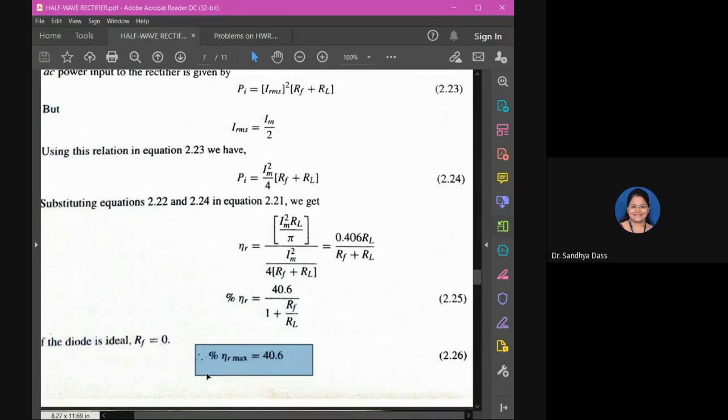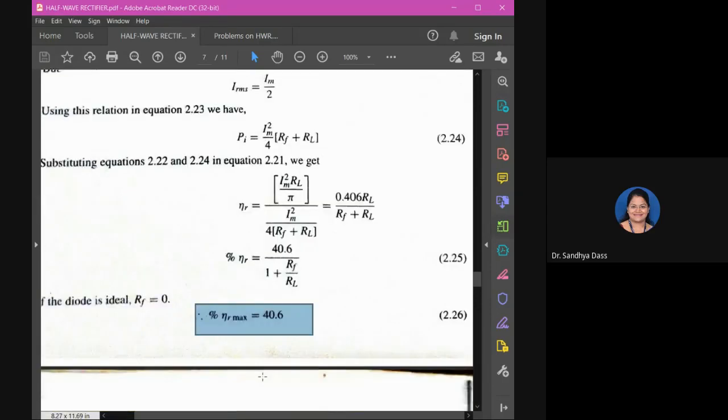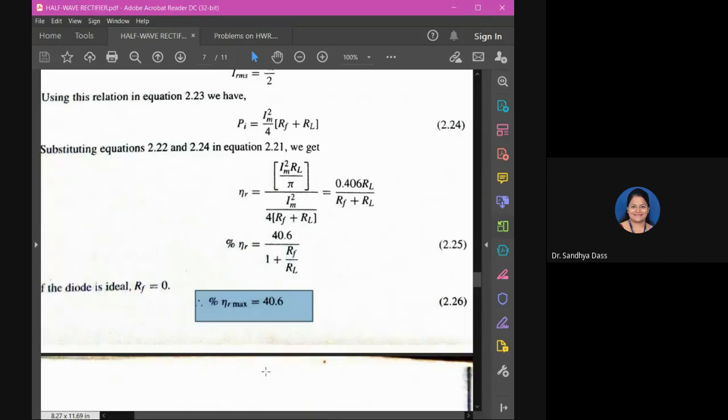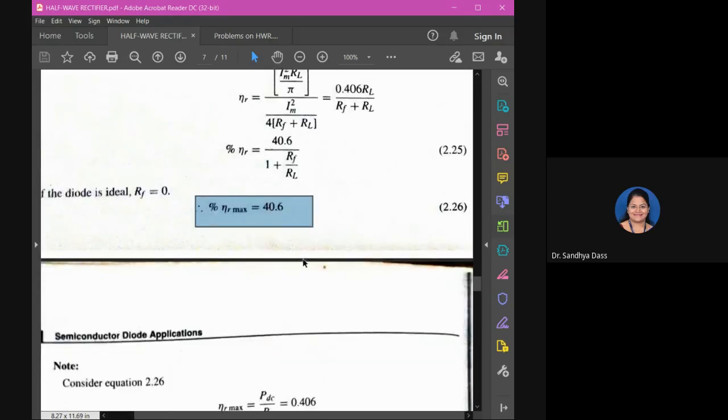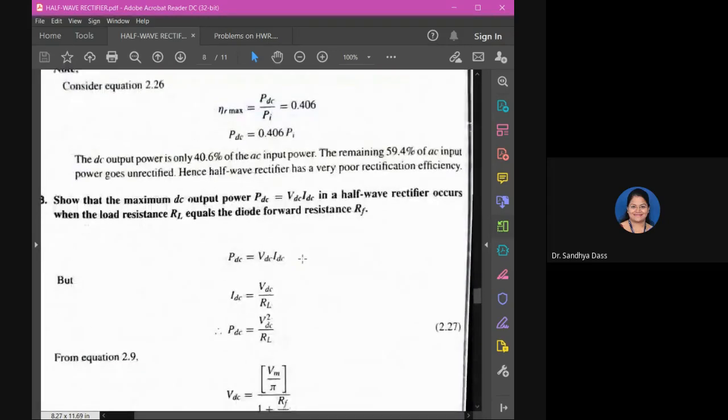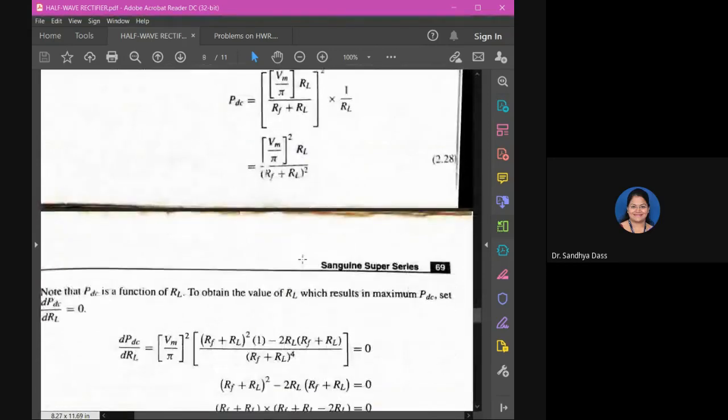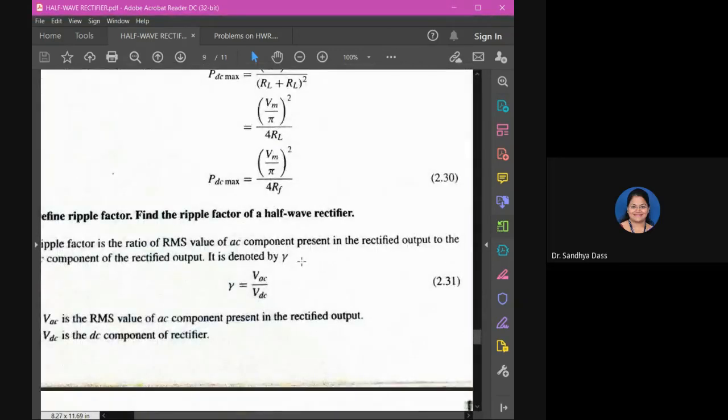Have you arrived at the final expression? The percentage rectification for a half wave rectifier is 40.6, just substituting all the terms and doing the simplification. All right, we'll move ahead to the next topic, the ripple factor.